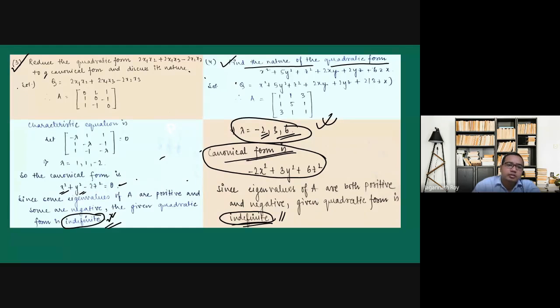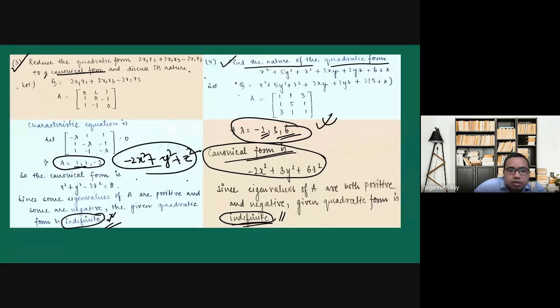Suppose the problem was given this way: find the canonical form and don't find the P. Then one can write, since we have found the eigenvalues, the canonical form minus 2x square plus y square plus z square.